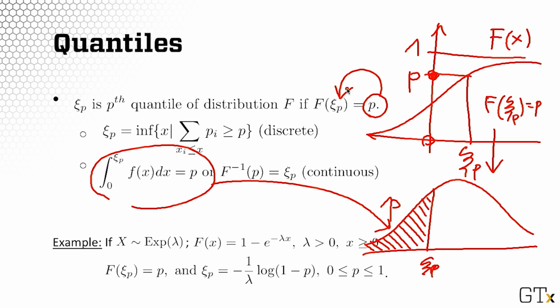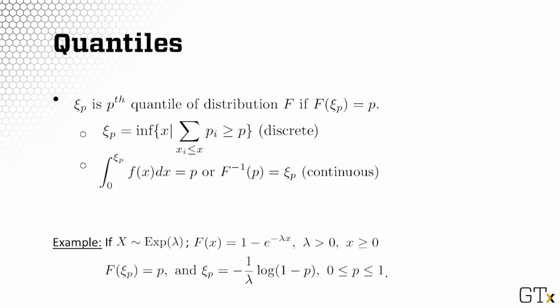For example, if you have the exponential distribution, and we just mentioned that the CDF for the exponential distribution is 1 minus e to the minus lambda x, where lambda is the rate parameter, then you can essentially solve the equation F of xi sub p equals p if you plug xi sub p into the CDF and solve it with respect to xi sub p.